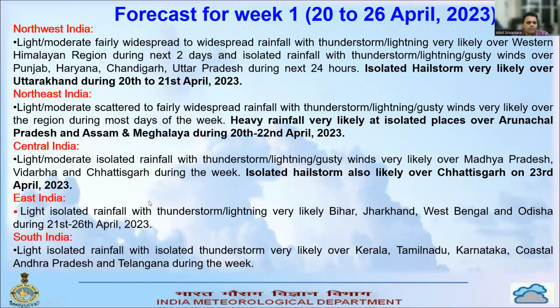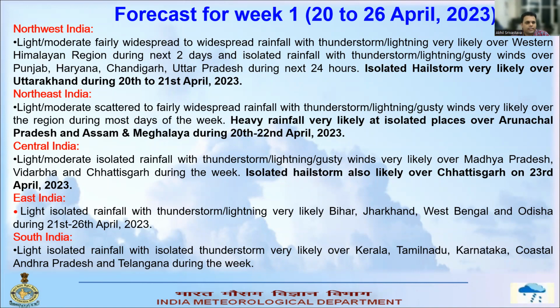If you talk about the first week rainfall forecast, then going region wise, over northwest India, light, moderate, fairly widespread to widespread rainfall with thunderstorm and lightning is very likely over the western Himalayan region during the next 2 days. Also rainfall with thunderstorm, lightning and gusty wind is likely over Punjab, Haryana, Chandigarh and Uttar Pradesh during the next 24 hours. There is also likelihood of isolated hailstorm activity over Uttarakhand during 20th to 21st of April.